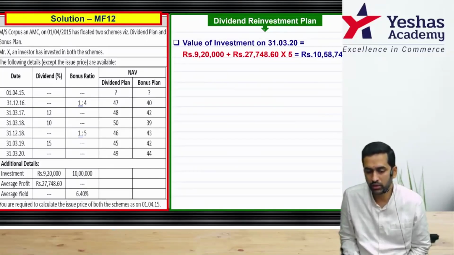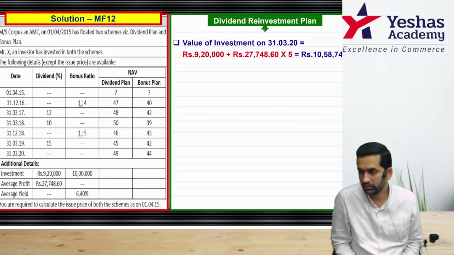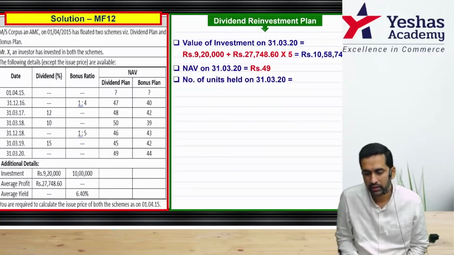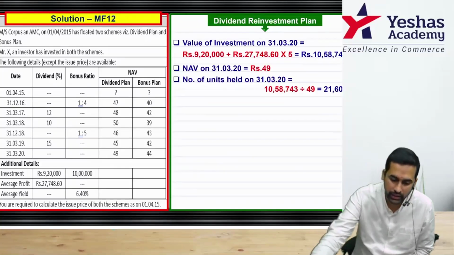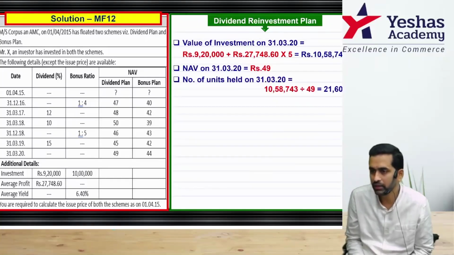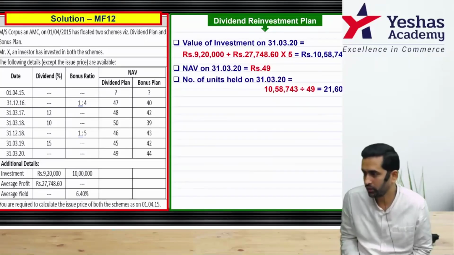5 years because you started on 1/4/15 and ending on 31/3/20. Do we know the NAV on 31/3? 49 rupee. So if you divide by 49, you'll get to know how many units he has sold. Next line. Number of units on this day will be 1058743 divided by 49. So he sold 21607 units.